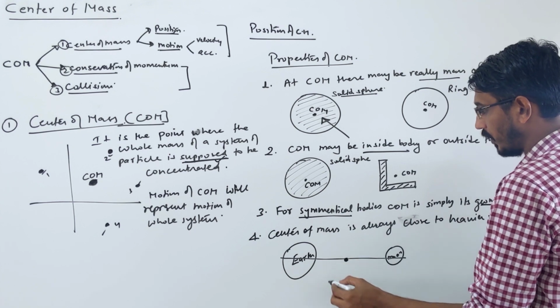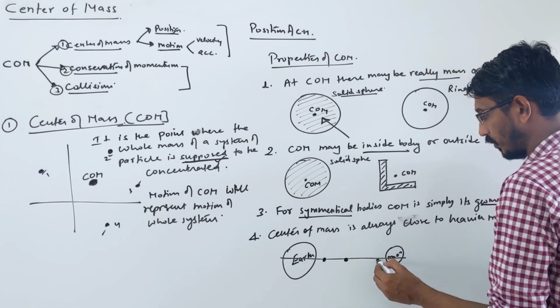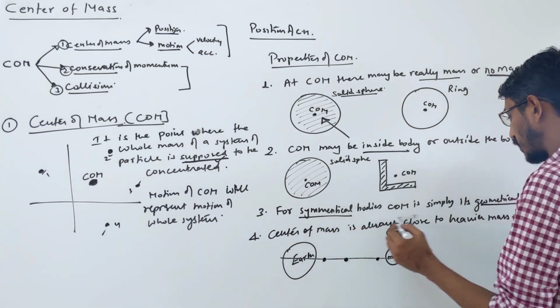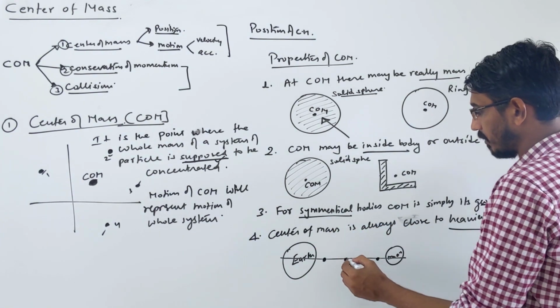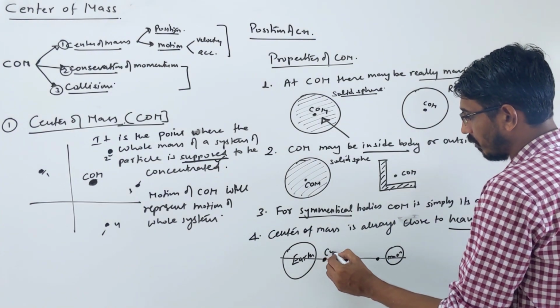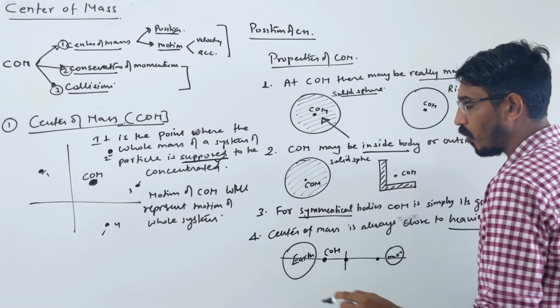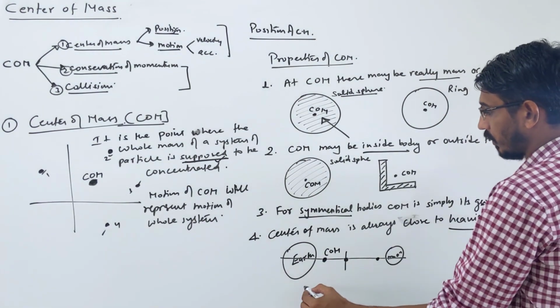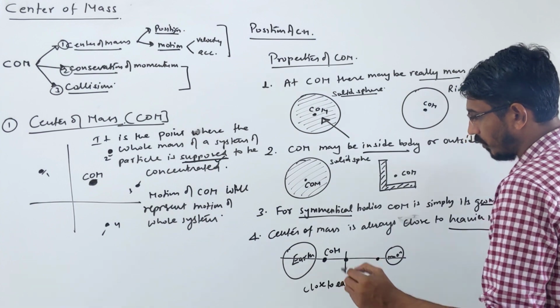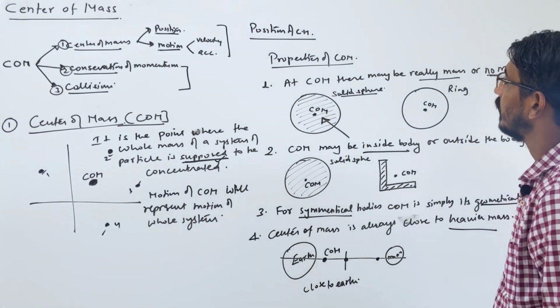They're talking about this point, close to Earth or close to the Moon, like these options were given. So the center of mass is towards what? The heavy mass, correct? This is a midpoint, right? Then the center of mass of the Moon and Earth system will be close to what? Earth, right? More questions were asked about this, I will talk about them.